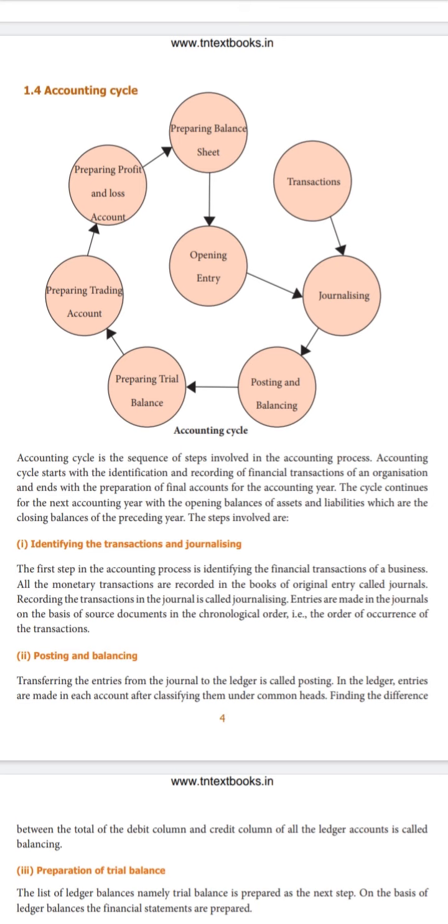So whatever we have as closing balances on 31st March 2021, the same will be the opening balances for the next accounting period, which starts on 1st April 2021.